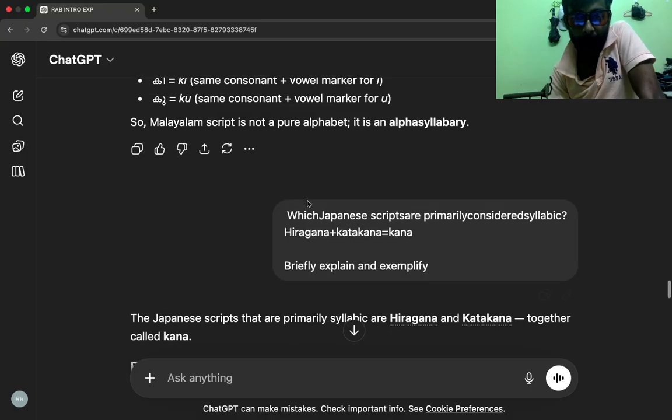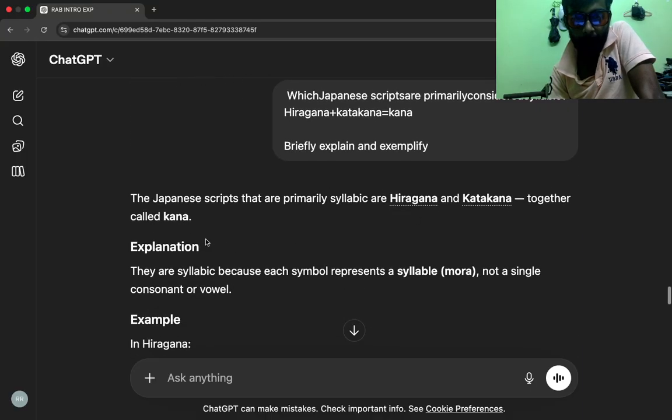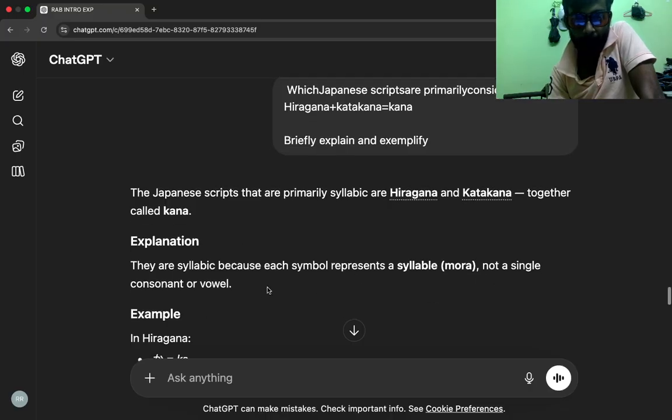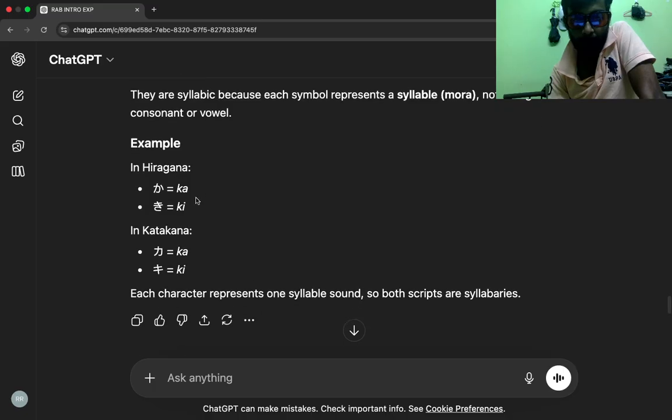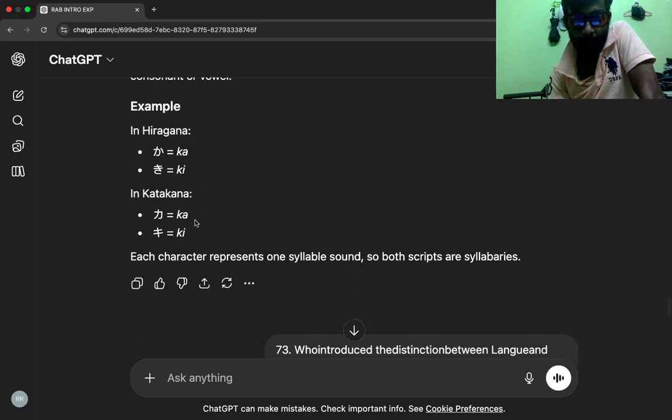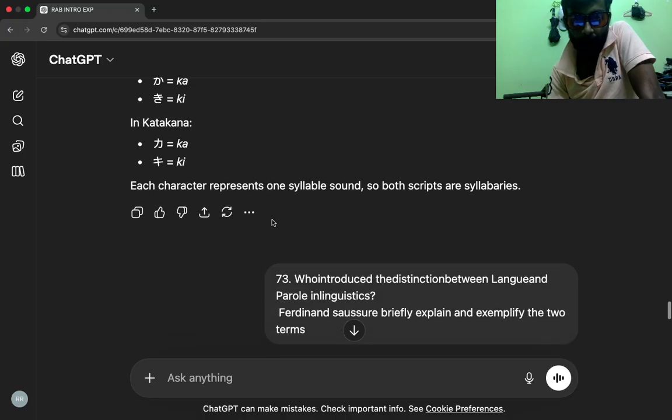The Japanese scripts that are primarily syllabic are hiragana and katakana, together called kana. Explanation. They are syllabic because each symbol represents a syllable, not a single consonant or vowel. Example, in hiragana, one symbol equals ka, another equals ki. In katakana, one symbol equals ka, another equals ki. Each character represents one syllable sound, so both scripts are syllabaries.